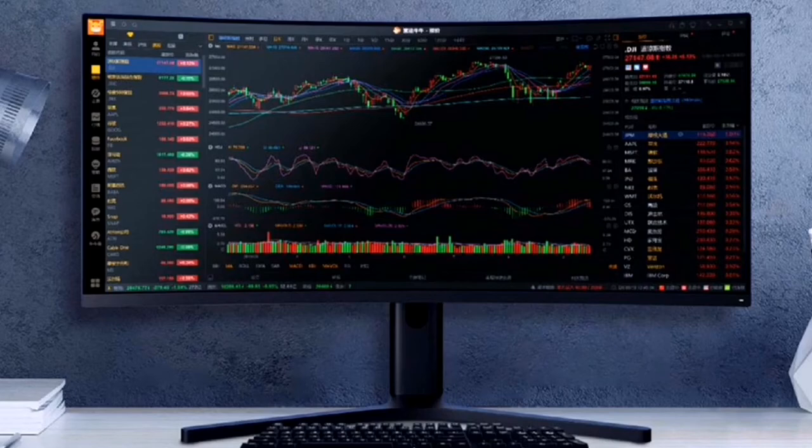The specification for this monitor is: the resolution is 3440 x 1440p, the screen curvature is 1500R, refresh rate is 144 Hz, color is 16.7 million 8-bit, brightness is 300 cd/m2, window mode is single window, left or right split screen and picture-in-picture mode. Stand height is 24.35 cm. Lastly, item size with stand is 81 cm width multiply 52.1 cm height.